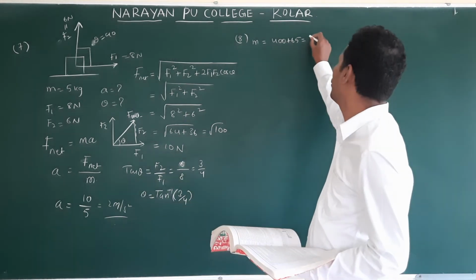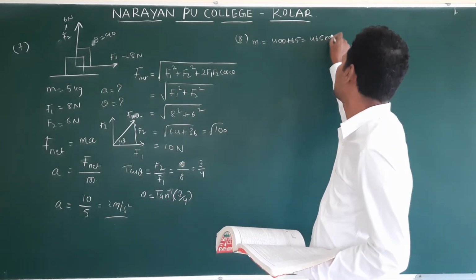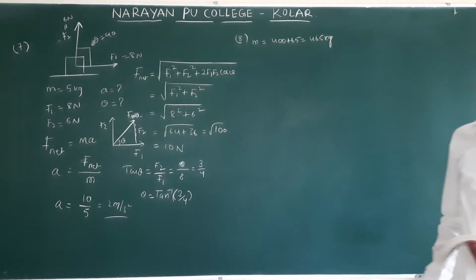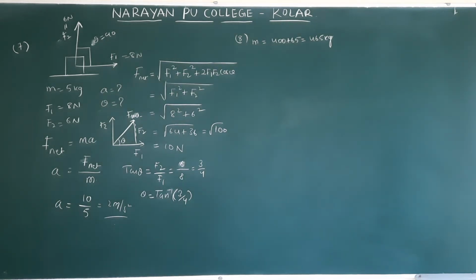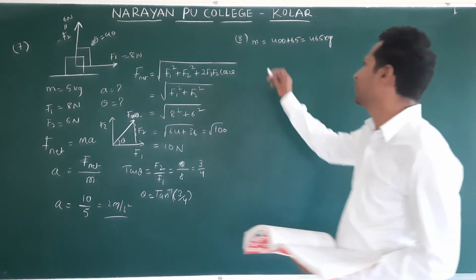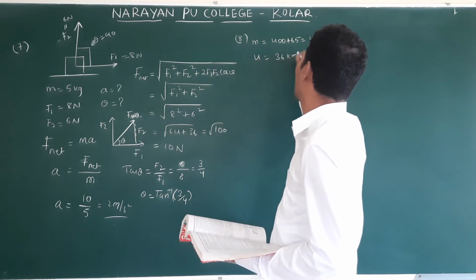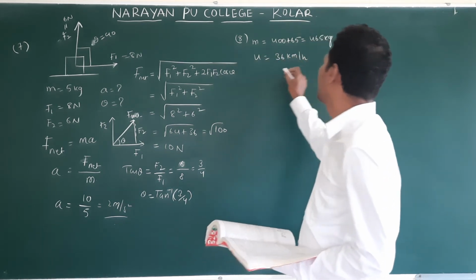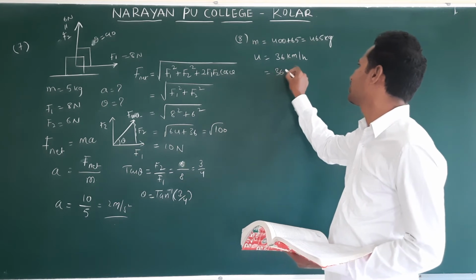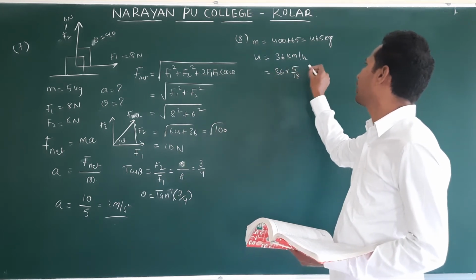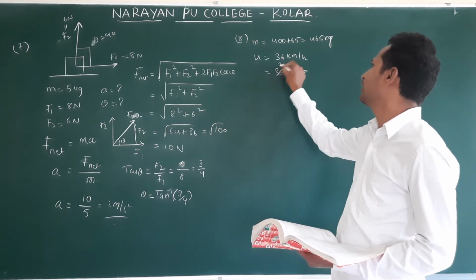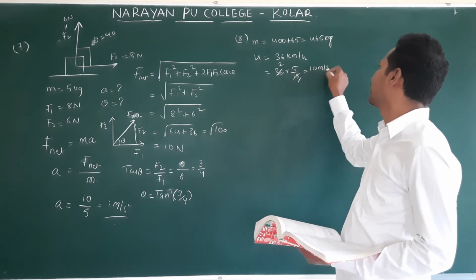So 465 kg is the vehicle mass. He applied the brakes and it is moving with velocity u equal to initially 36 kilometers per hour. This we need to convert into meter per second. 36 into conversion factor 5 by 18. 18 ones, 18 twos, 10 meter per second.